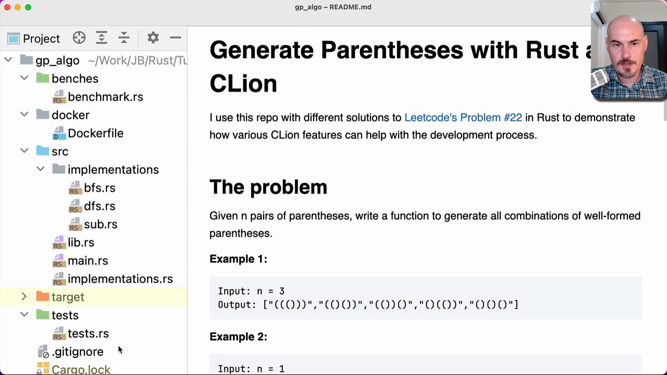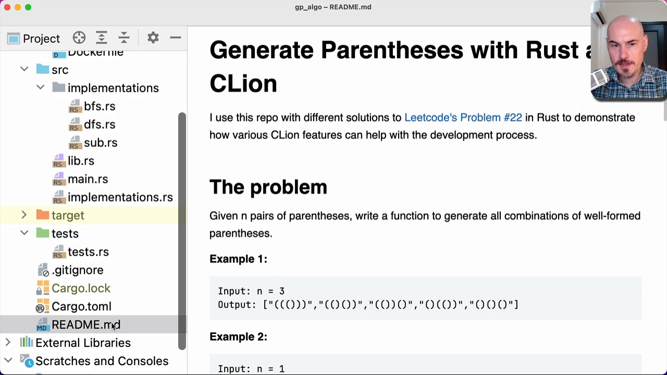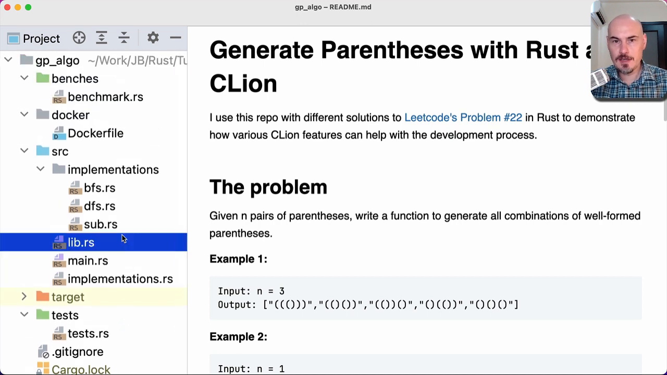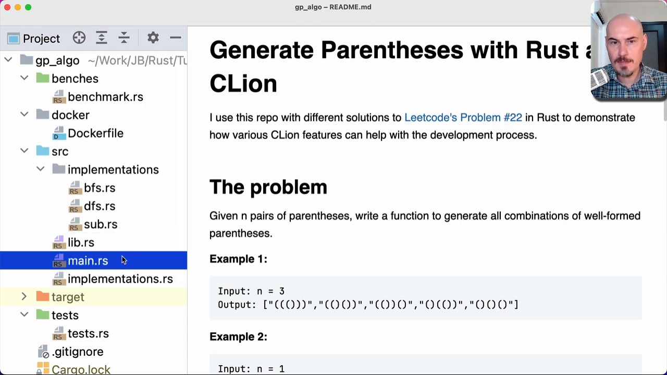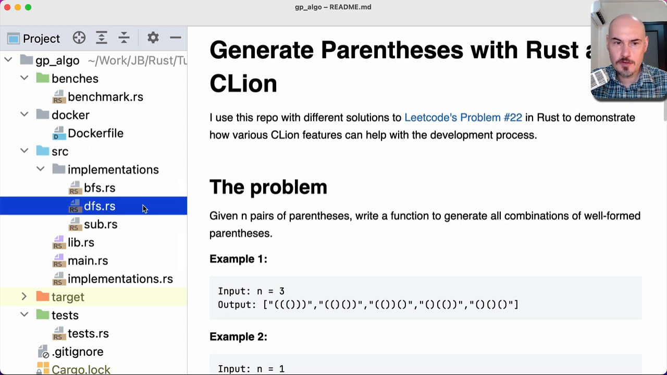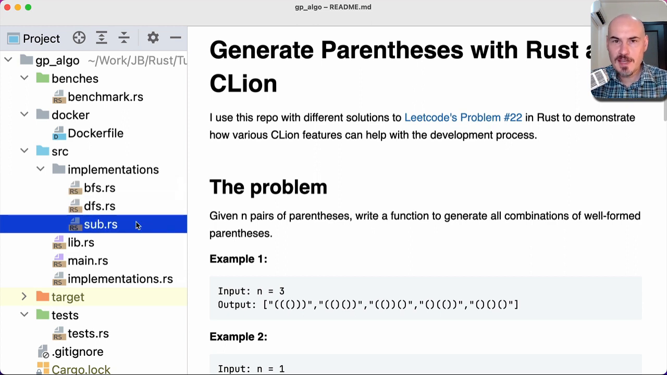Let's look into the project itself. We have a README file, of course. We have a Cargo.toml file. It's a Cargo project after all. And we also have a library crate here. The root of that crate is defined in lib.rs. And we have a binary crate here, main.rs. Speaking about the library, we have 3 available implementations here: a breadth first search solution, a depth first search, and a subcombination solution. All these 3 algorithms are described in the README file, and I've adopted them from LeetCode.